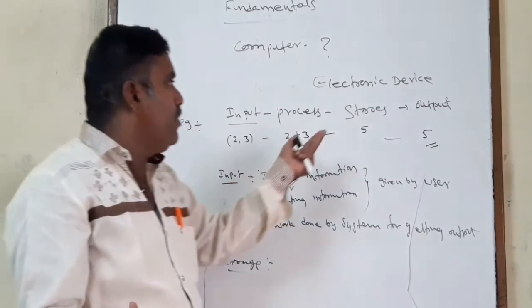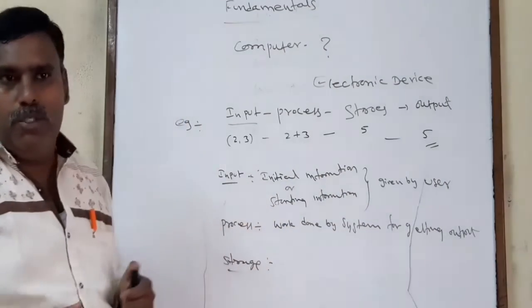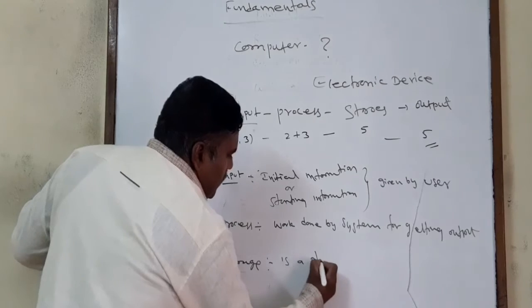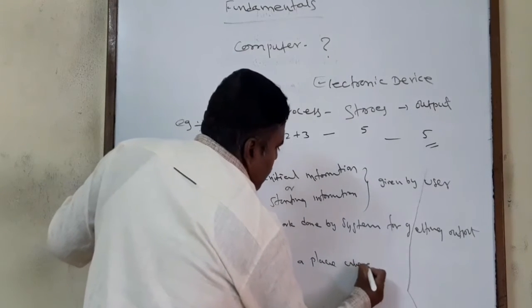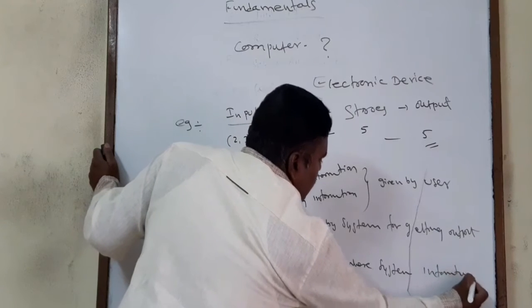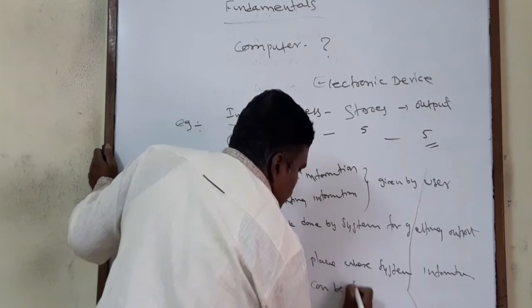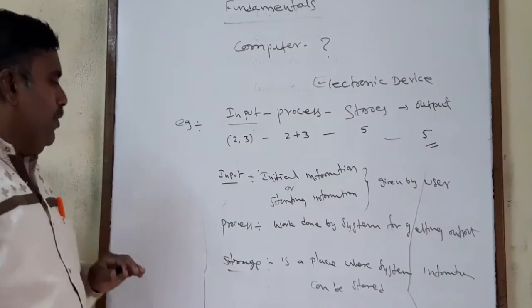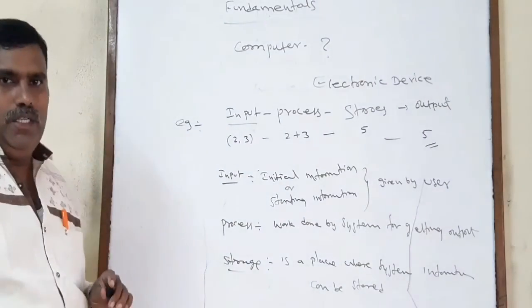Similarly, computer storage is the area where computer information can be stored. So storage is a place where system information can be stored. This is input, process, storage.